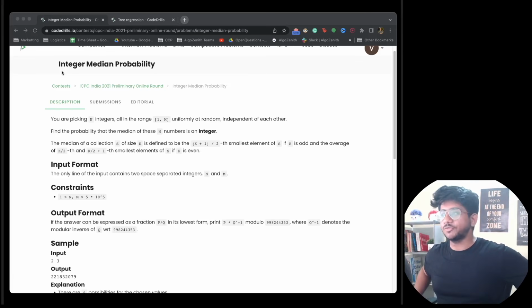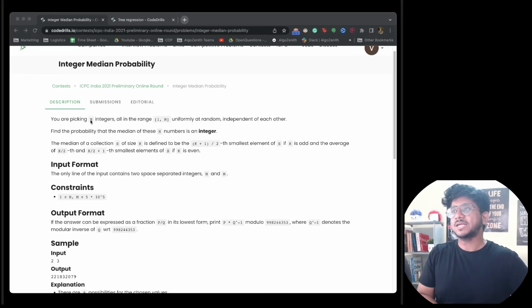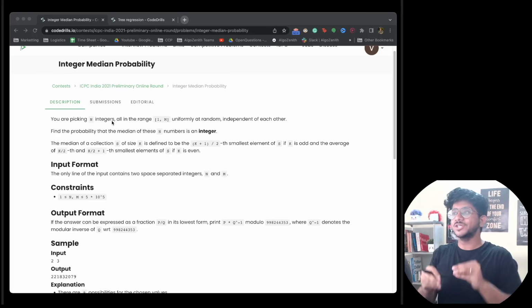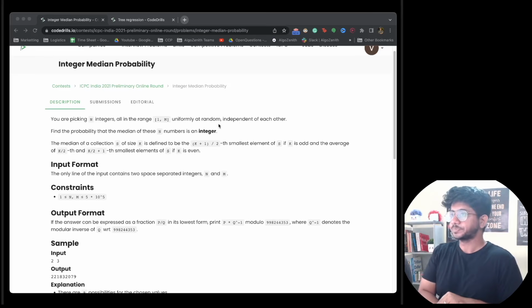And there are a lot of interesting problems that could have occurred due to the question asking for permutations. We're going to get into that detail, but let's first quickly go through the problem. You have to pick n integers in the range 1 to m, uniformly randomly, and every selection is independent of the others. What we need to do is find the probability of the median of these n numbers being an integer.